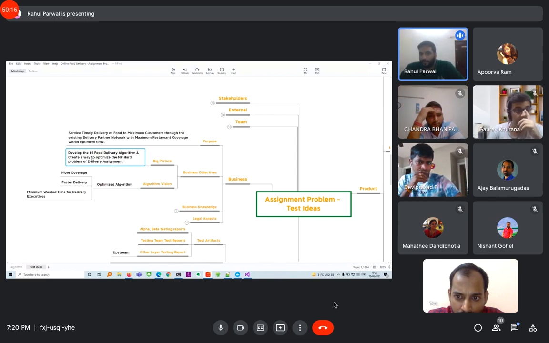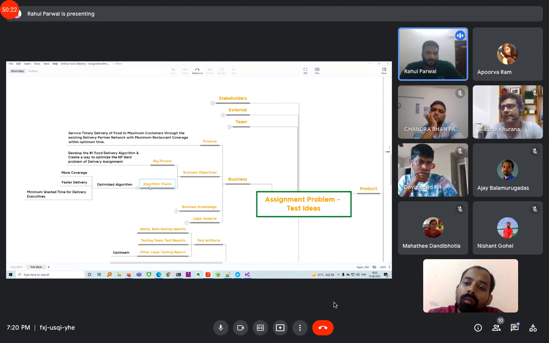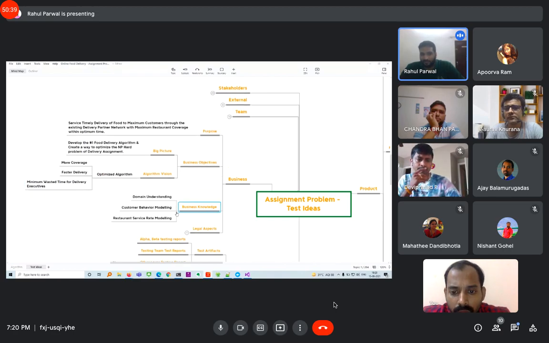If there is a way to optimize it further, that's something everybody would want to look out for and create. Second is the algorithm vision. We need an optimized algorithm which gives more coverage, faster delivery, and minimum wasted time for the delivery executive. That's the vision that we have collected.